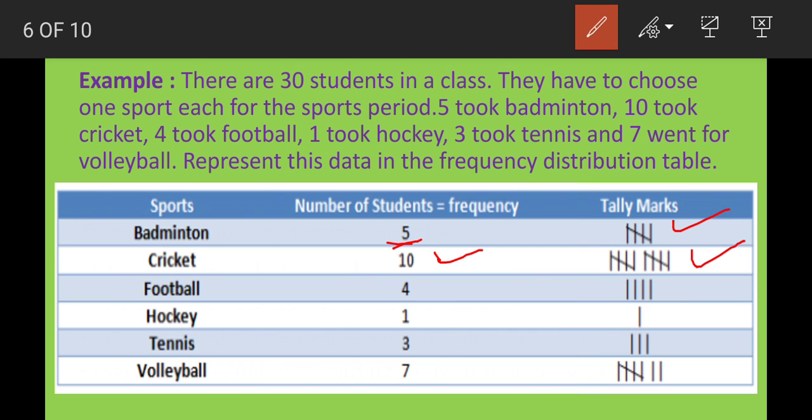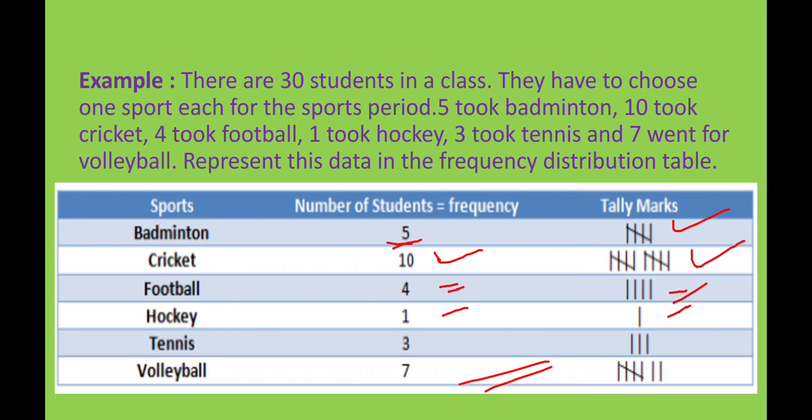Okay, 5, 5, 10. Next, the last one is football. The tally mark for football is 4 lines. Next, hockey is 1, so here is the tally mark for 1. In this way we can represent any data in tabular form by using frequency and tally marks. Clear, everyone? Now come to pictograph.